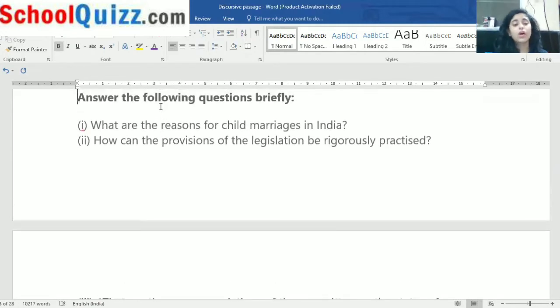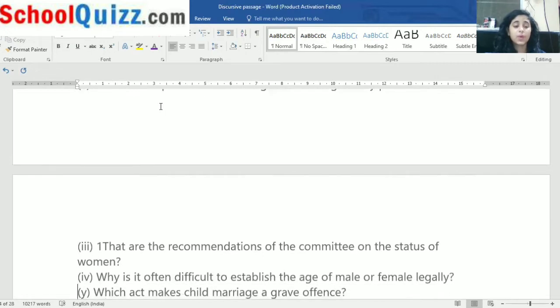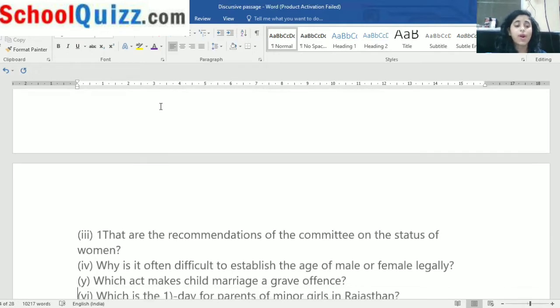Okay. What are the reasons for child marriages in India? How can the provisions of the legislation be rigorously practiced? One, that are recommendations of the Committee on the Status of Women. Why is it often difficult to establish the age of male or female legally?